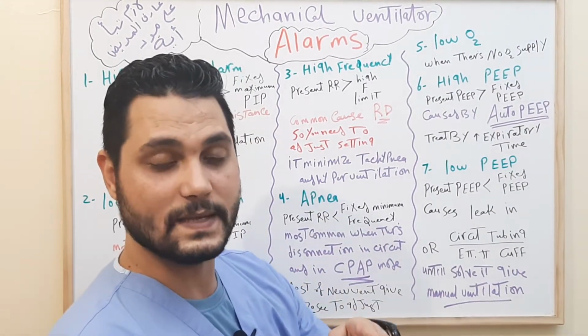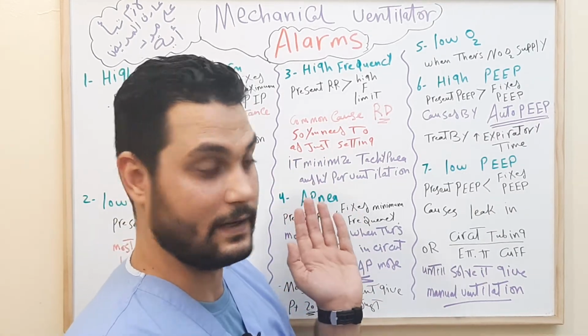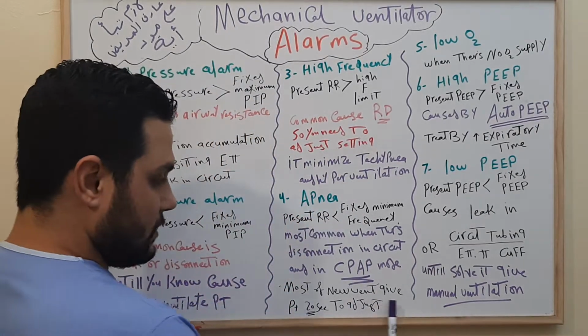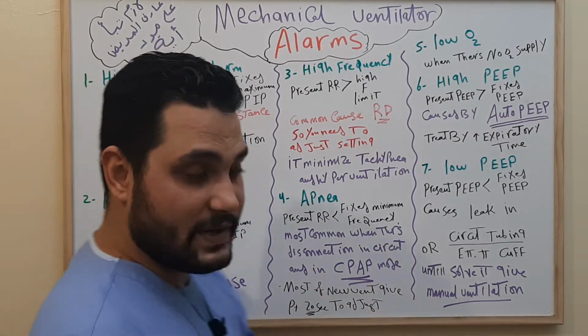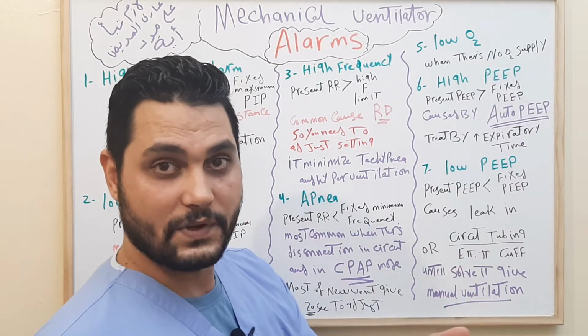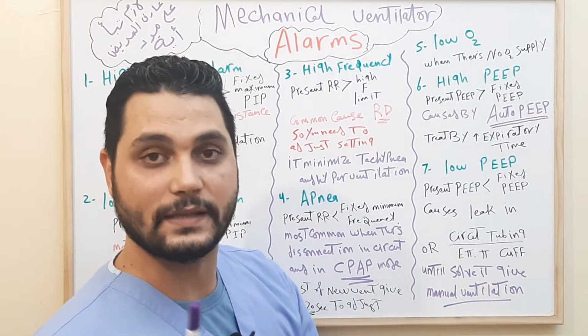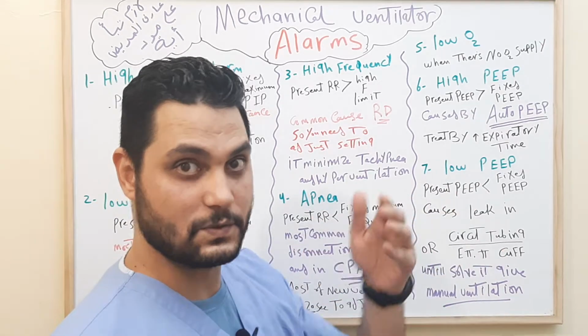So if our patient is asleep or didn't take his breath, the ventilator will give an apnea alarm. Most new ventilators give 20 seconds to the patient to adjust. So in the modern ventilator, it gives 20 seconds to let the patient take his breath or wake up.